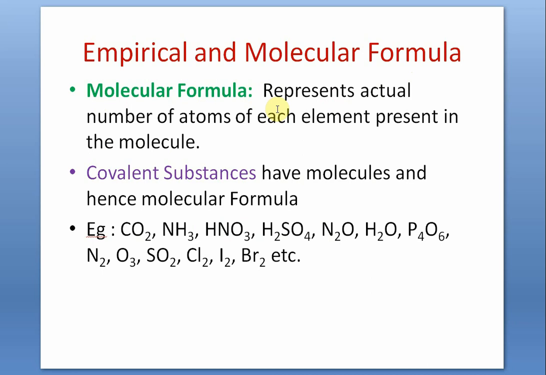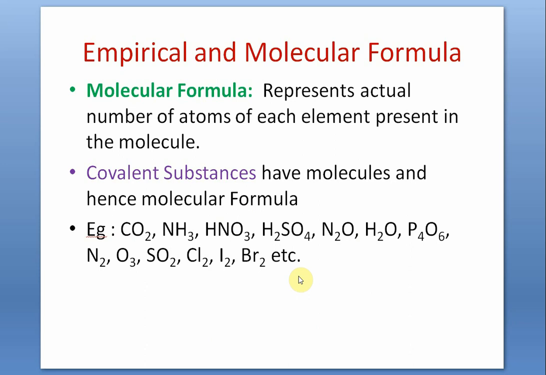Molecular formula is meant for molecules which can exist in molecular forms, and that happens for a covalent substance, like carbon dioxide, ammonia, nitric acid, sulfuric acid, nitrous oxide, and all these, even elemental substances like nitrogen, ozone, and so on. They have molecules at their independent existence and hence molecular formula. These are all covalent substances.